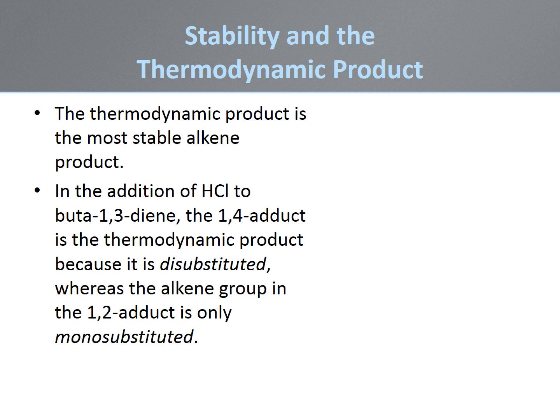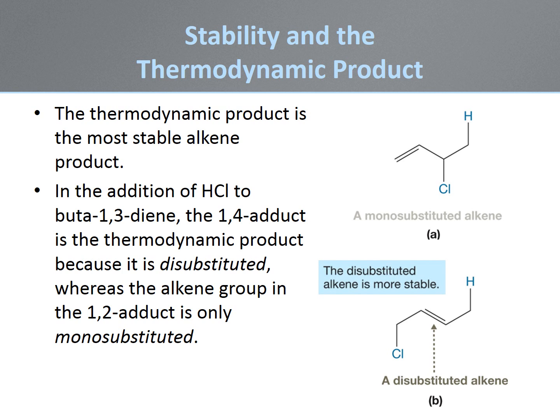At higher temperatures, the reaction of the allylic cation with the chloride anion becomes reversible, and the chloride anion reacts at both the 2 and 4 position of the cation in an equilibrium reaction. The product of the addition of chloride to the 4 position is a disubstituted alkene, which is a more stable product than the monosubstituted alkene formed by addition to the 2 position.